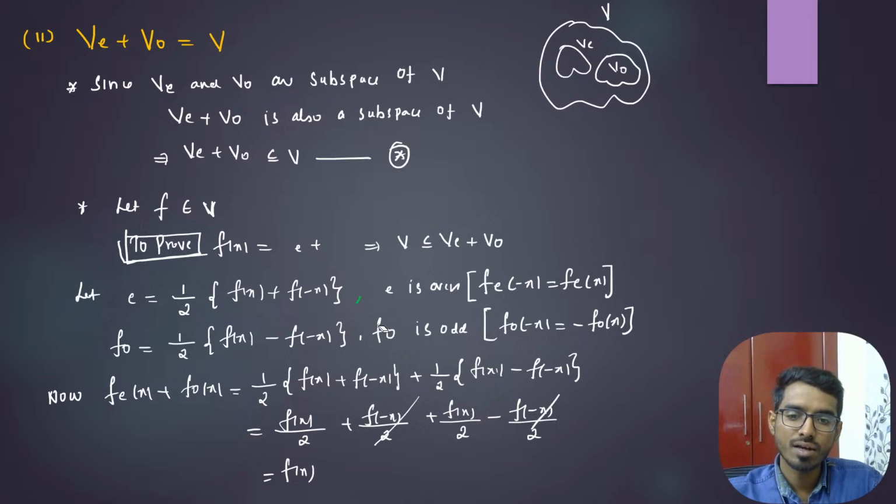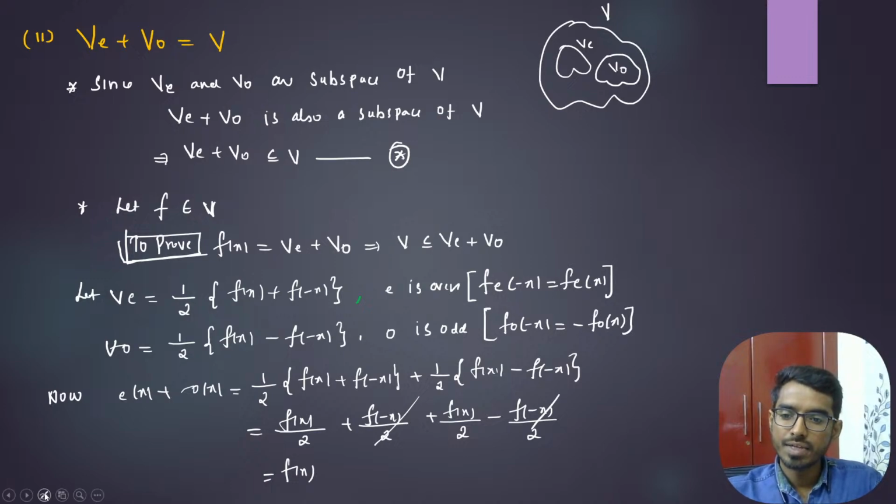These are just sign conventions, right? E plus V naught. If I say that, then I can say V is contained in E plus V naught.